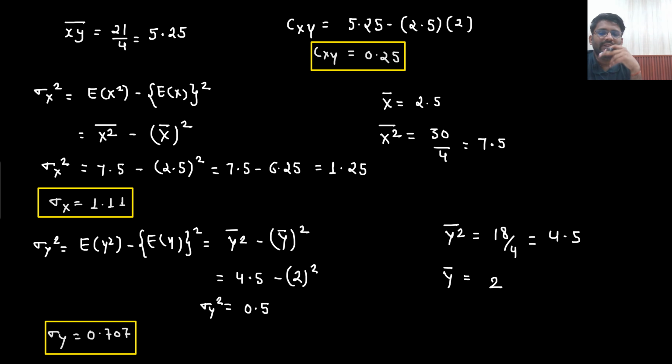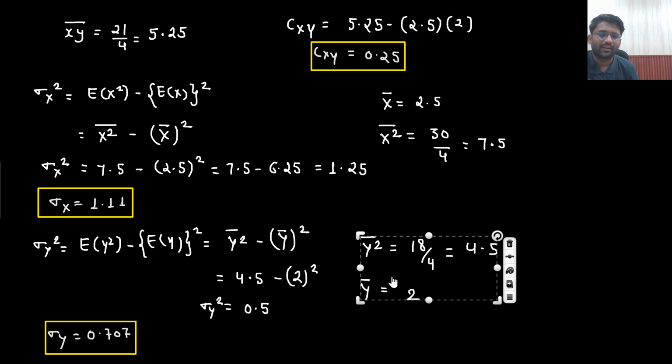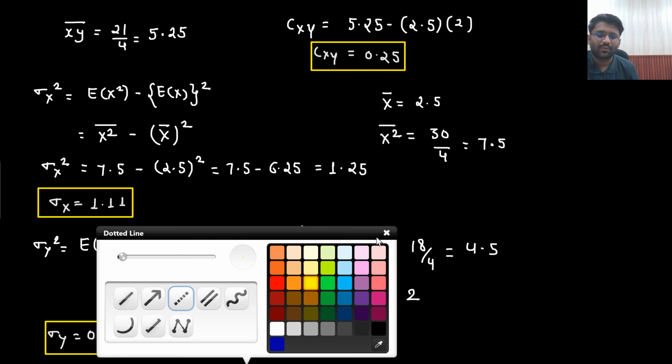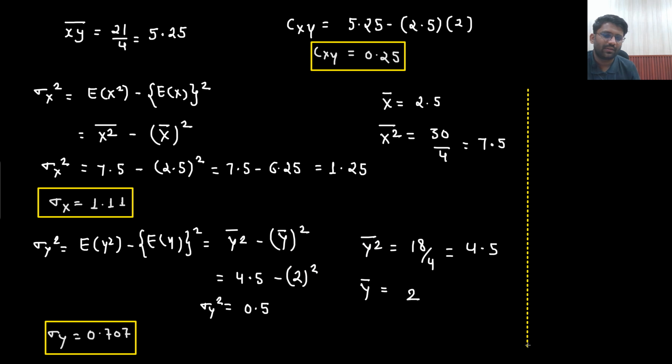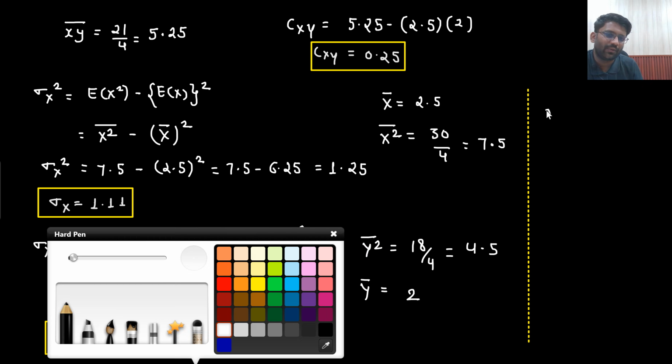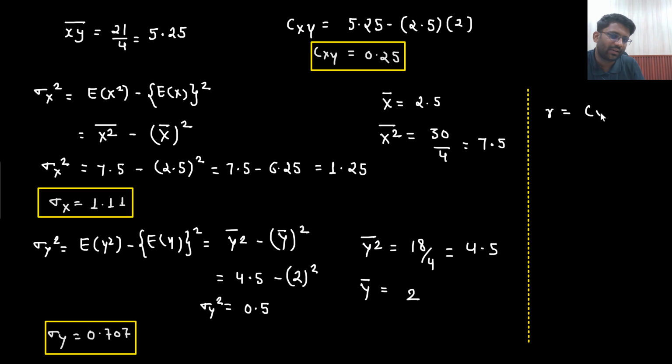So sigma x we know, sigma y we know, cxy we know. All these things we know. Now I need to find out the value of r. What is the value of r? Correlation coefficient, that is cxy divided by sigma x sigma y. What is cxy? That is 0.25. What is sigma x? 1.11 into 0.707.